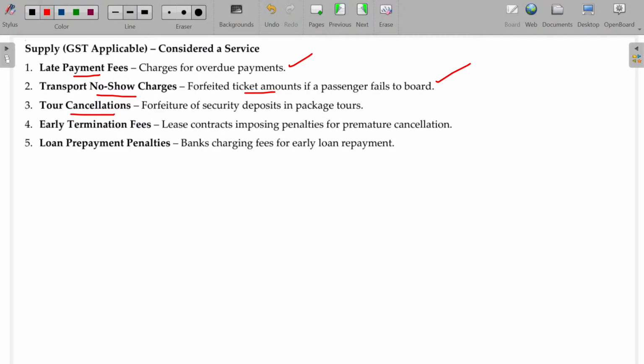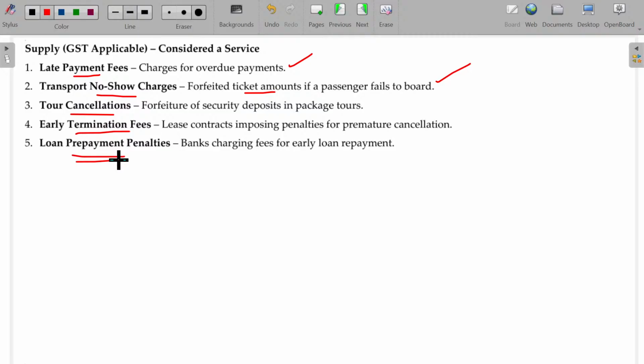Tour cancellation, early termination fees, loan prepayment penalties. So you borrow the loan assuring that you will repay it in the fifth year, but suddenly in the second year itself you want to repay to save the interest. Then the banker demands, sir, 5 years. I thought I would get interest for 5 years. Within 2 years you are returning the money.